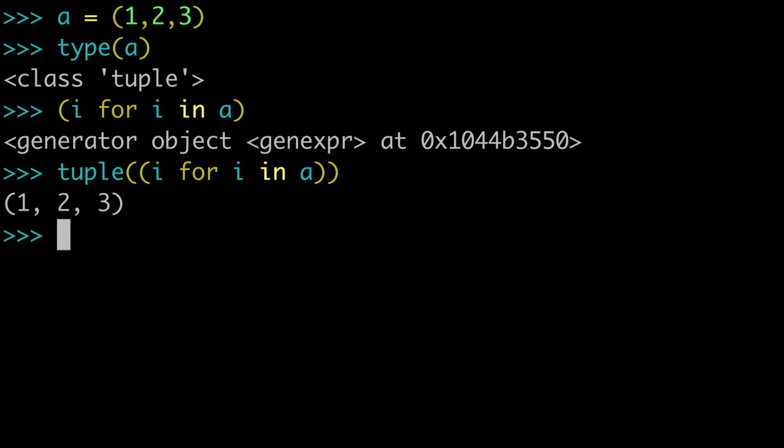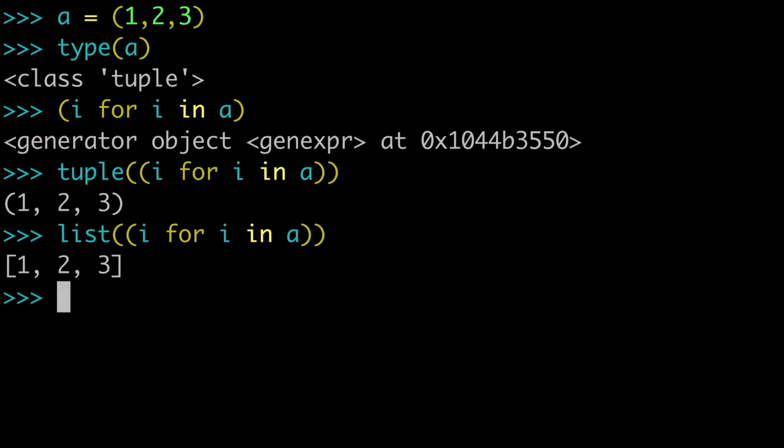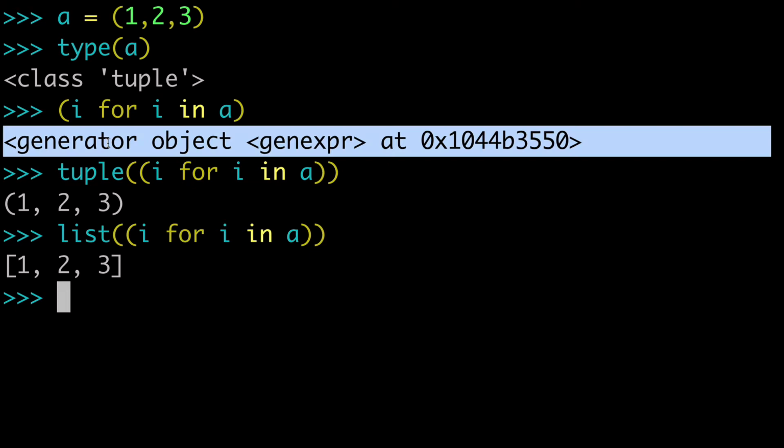We can do a tuple, and that'll create a tuple. We could do a list, and basically just see that the values are in there. The values are inside this generator object, and it's a tuple that was iterated over to create that generator object. So we can turn generators into tuples, but we can also use tuples inside generators. So either one or both.